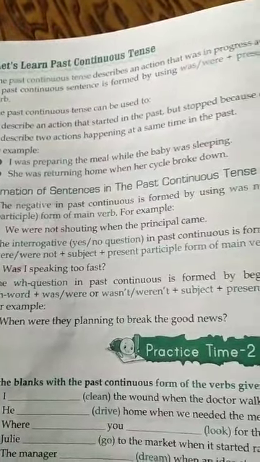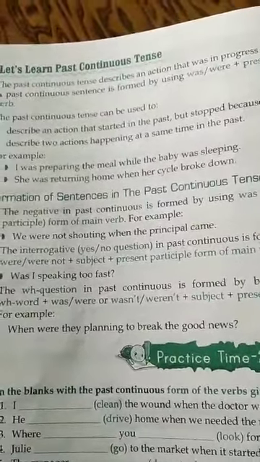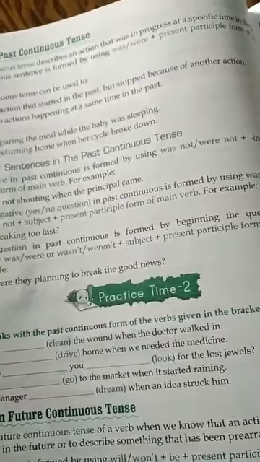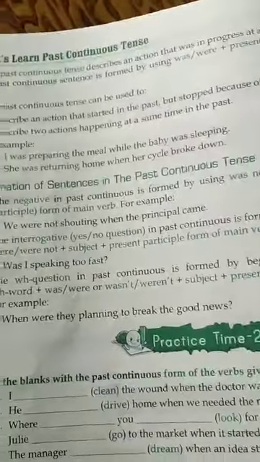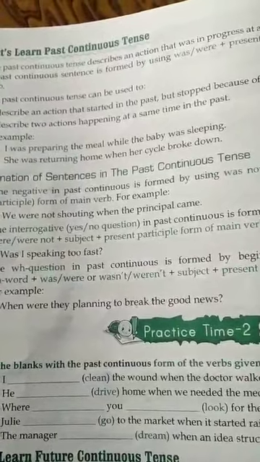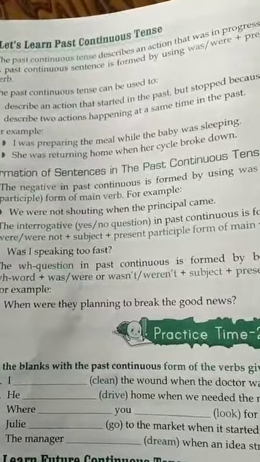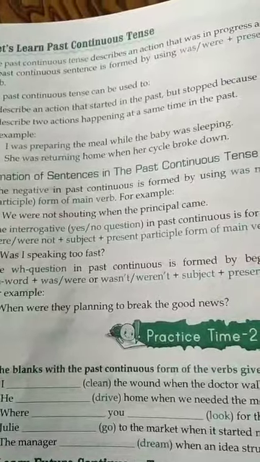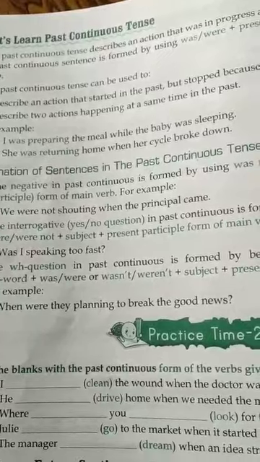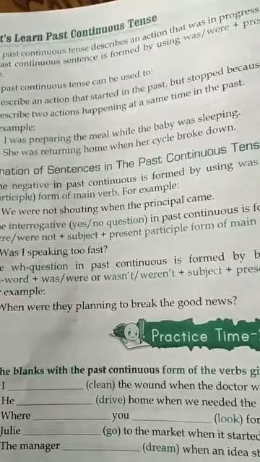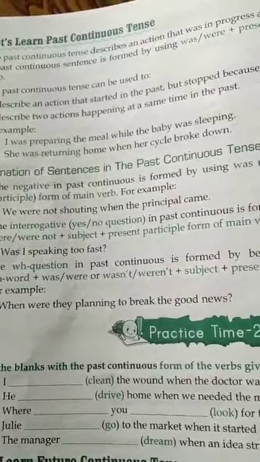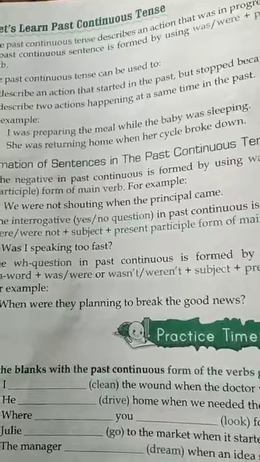Formation of sentences in the past continuous tense. The negative in the past continuous is formed by using was, were plus not plus ing form of the verb, that is present participle form of main verb. Example: we were not shouting when the principal came. Here we is subject, were is helping verb, not is negative, shouting is ing form of main verb. It is in past continuous tense.